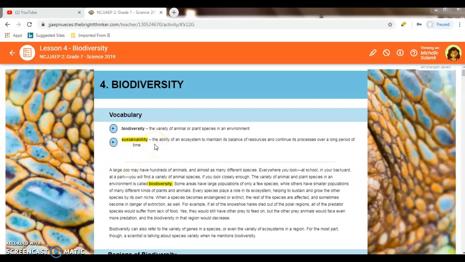What is the ability of an ecosystem to maintain its balance of resources and continue its process over a long period of time? That is sustainability. So please write that down.